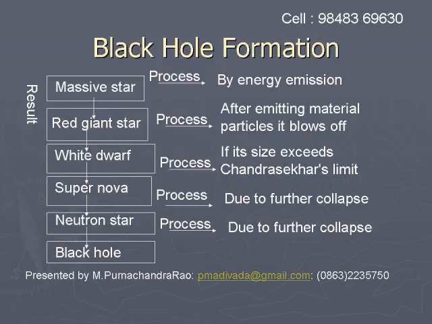The star remains a neutron star if the mass is between 1.4 times and 3 times the mass of the sun. If the core mass is greater than 3 times the mass of the sun, then further collapse takes place and a black hole will be formed.